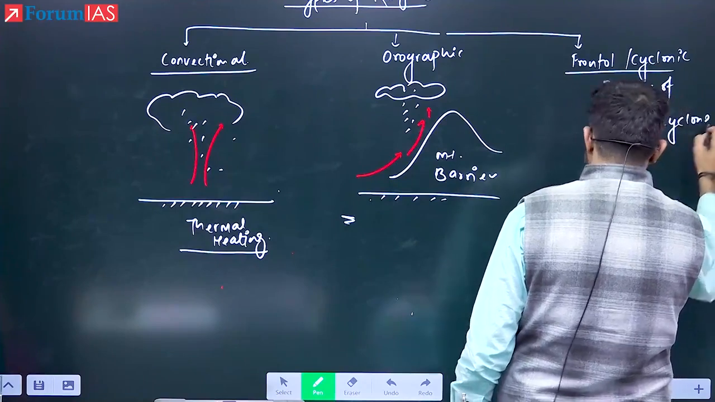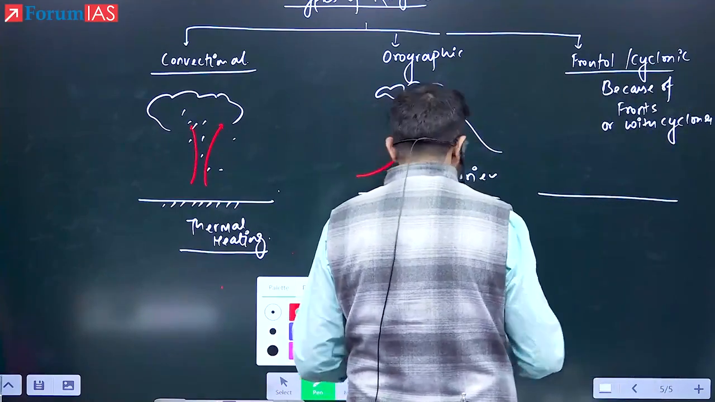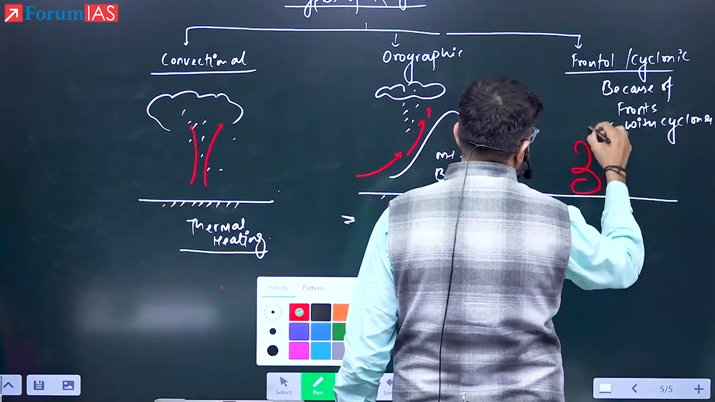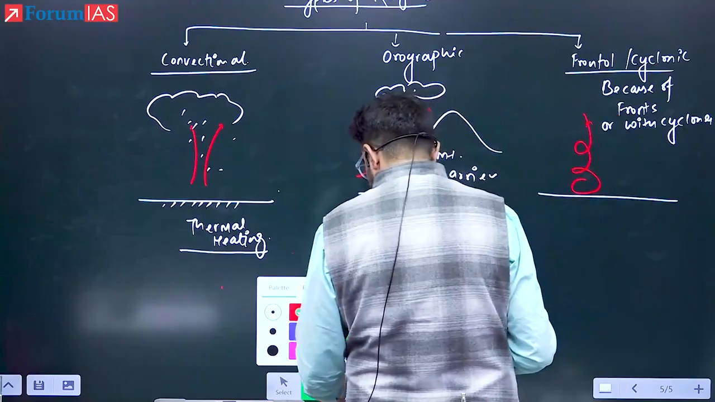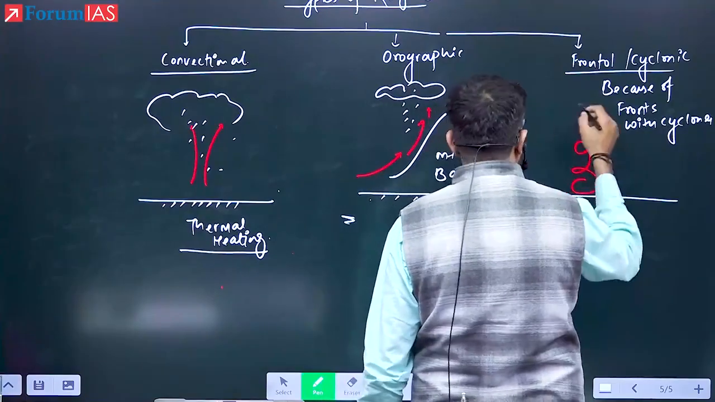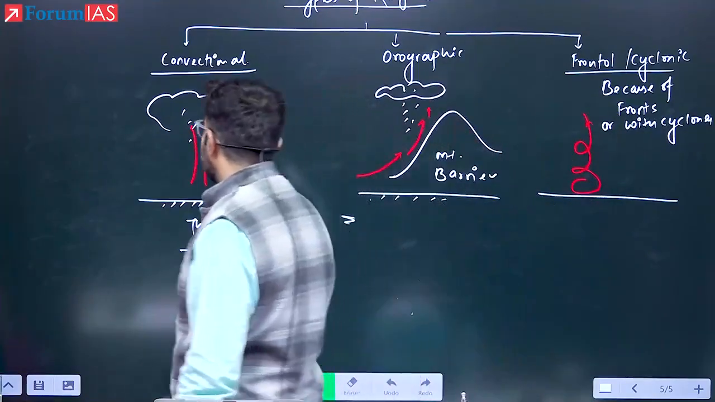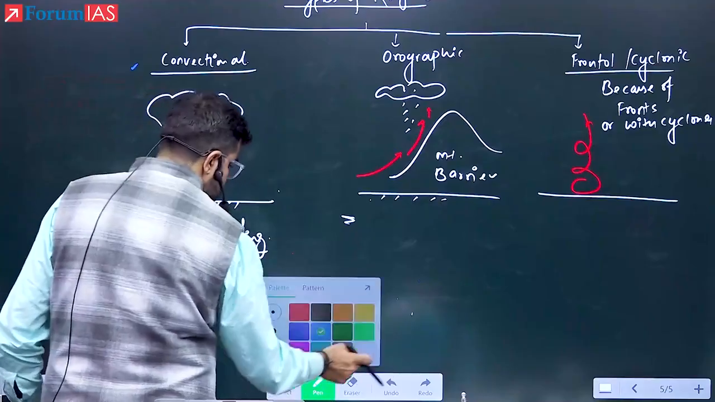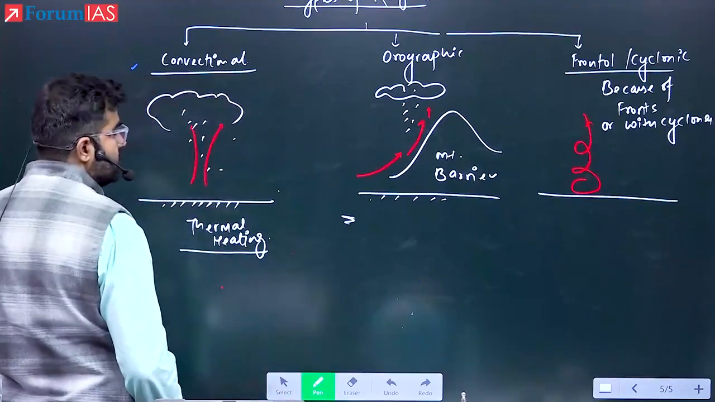With cyclones. So this is shown in the diagrammatic way. For example, the warm air is rising up while interacting with the cold air in case of fronts, and in the tropical cyclone in general also. One by one we will discuss. First is convectional rainfall. See here now.